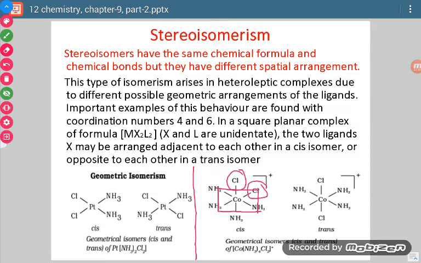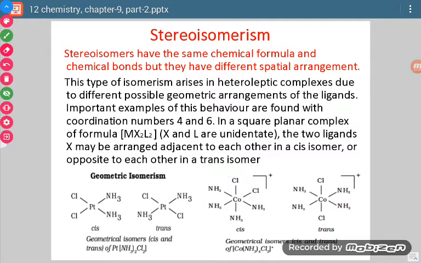That will be termed the cis form. And if the two similar groups are on opposite ends of the square, that is, in the square there are 4 groups lying in one plane, and one group is above the plane and the similar group is below the plane, then we say it is the trans form.